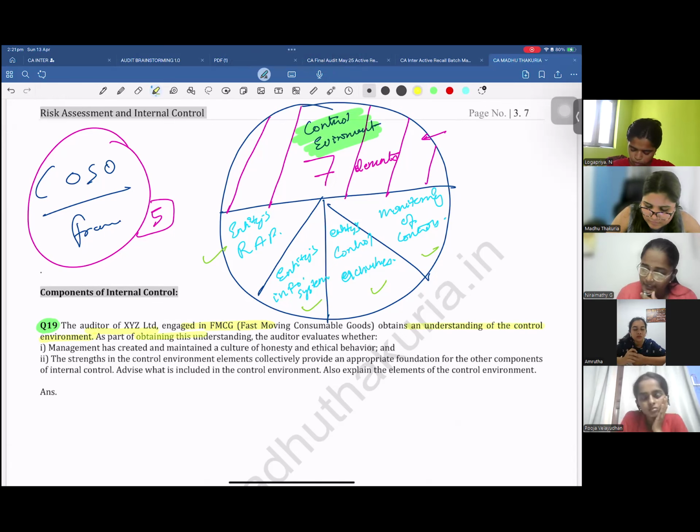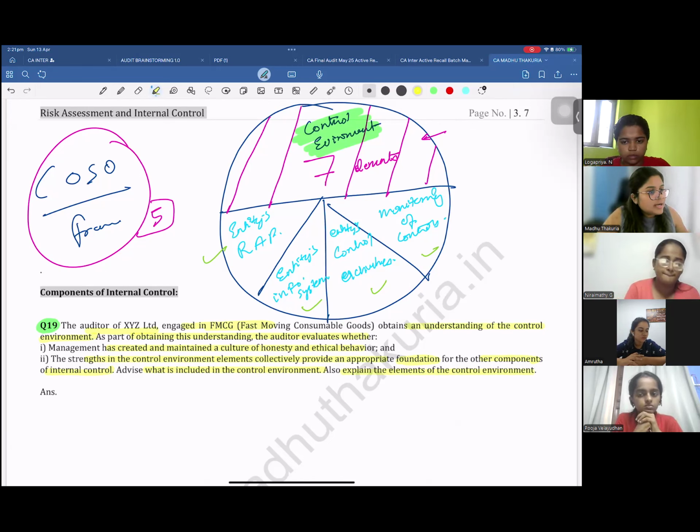As a part of obtaining this understanding, the auditor evaluates whether management has created and maintained a culture of honesty and ethical behavior, and the strength in the control environment elements collectively provides an appropriate foundation for the other components of internal control. Advise what is included in the control environment, also explain the elements of control environment. So there are two questions they're asking you.